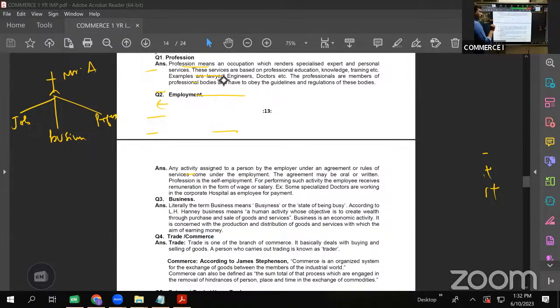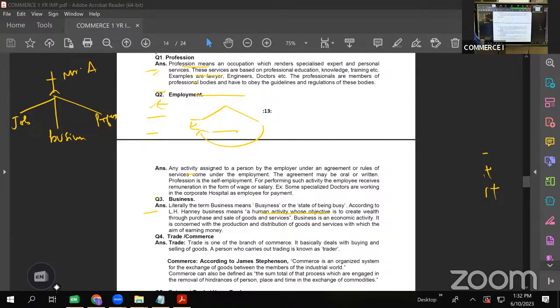Then employment. Employment is a relationship between two persons, one the employer, the other the employee. Employee will render his services for salary. Next is business. Yesterday we learned this definition, no? Any human activity which is to create wealth through purchase and sale of goods is called business. Just like 2 lines, and you'll get 2 marks for that.